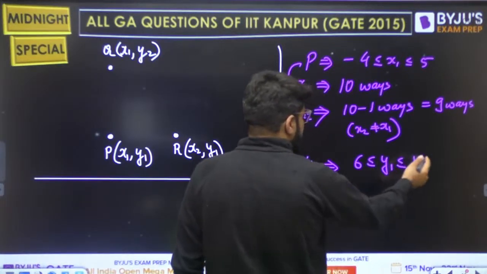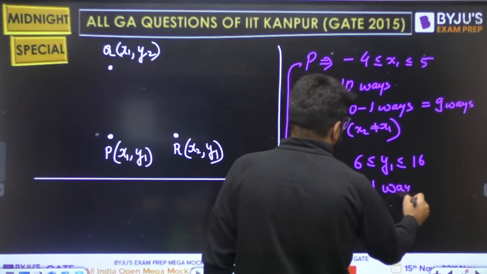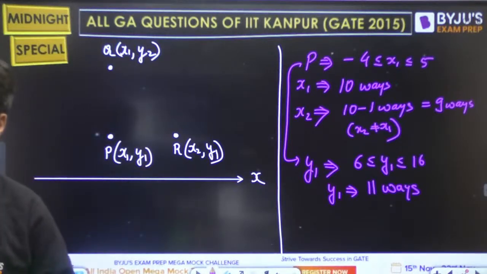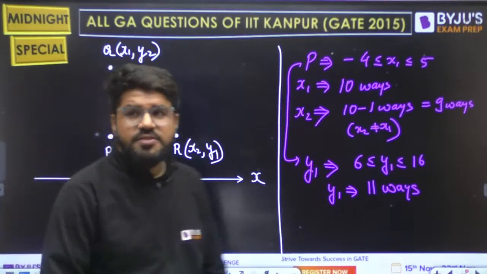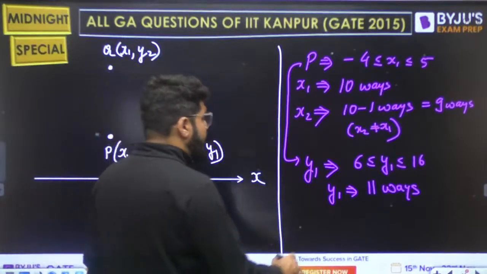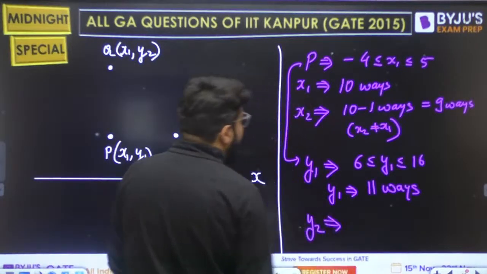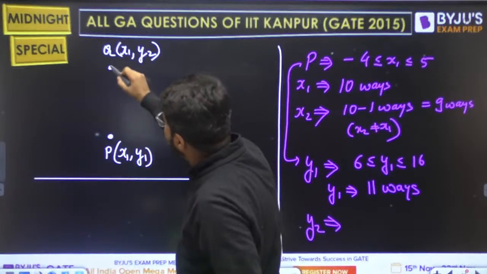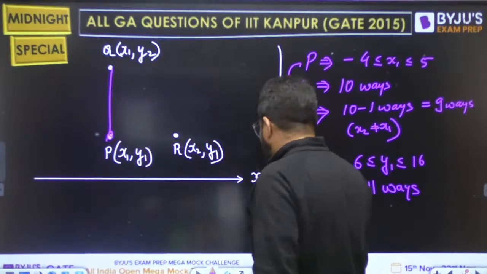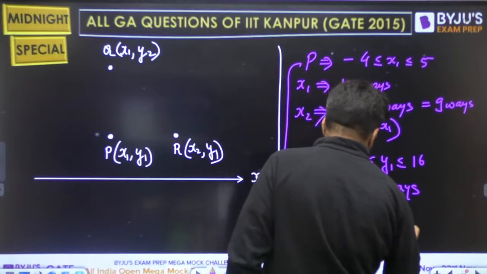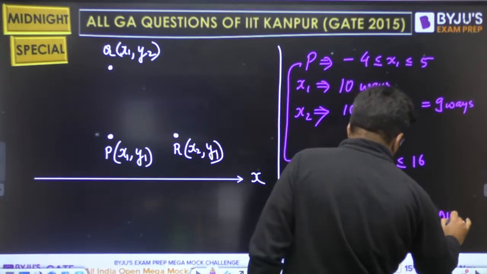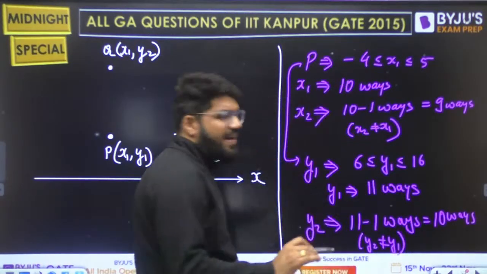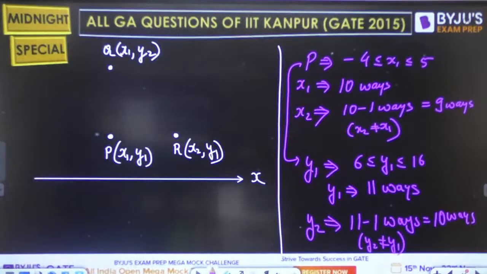So y1 has how many ways? 16 minus 5, there are 11 ways for y1. Okay, so what about y2 then? Again, the only thing is y2 and y1 cannot be the same, otherwise the 2 points will shrink to 1. So 11 minus 1 ways. For y2 you will have 10 ways, right? Why less 1? Because y2 cannot be equal to y1. So here 10 ways will come.